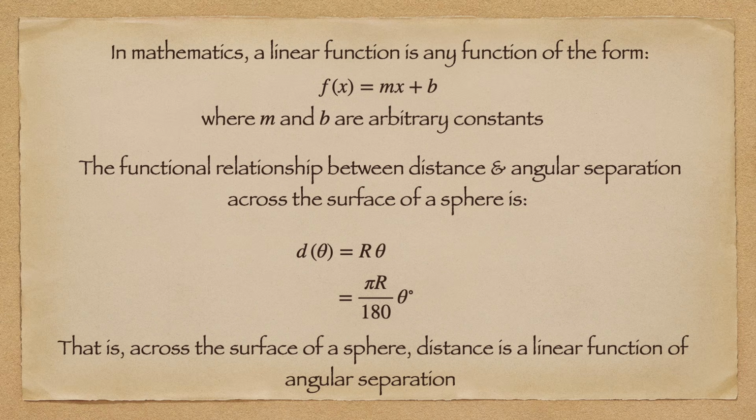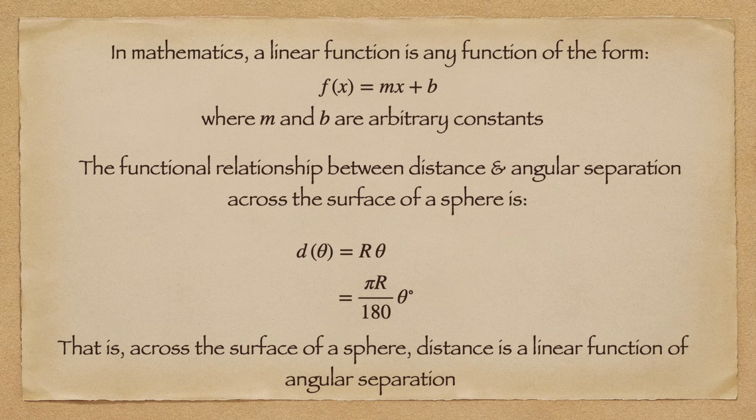I suspect that what's happened is that somewhere along the line, Nathan Oakley has heard someone say that on Earth, distance is a linear function of angular separation. And somewhere in the dark, feverish depths of his twisted imagination, he has leapt to the conclusion that this means that distances on Earth are measured along straight lines. But that's not what this phrase means.